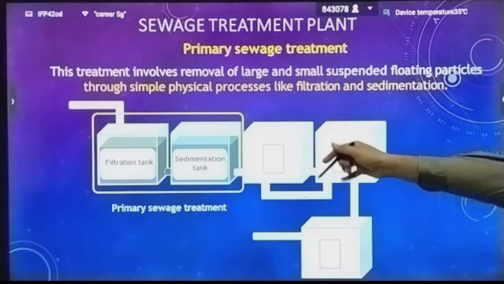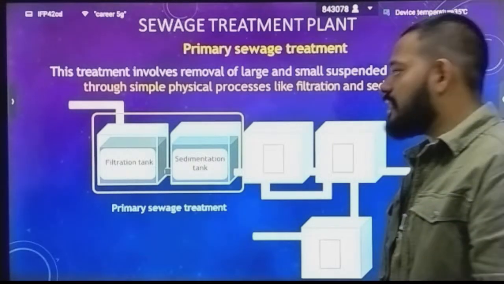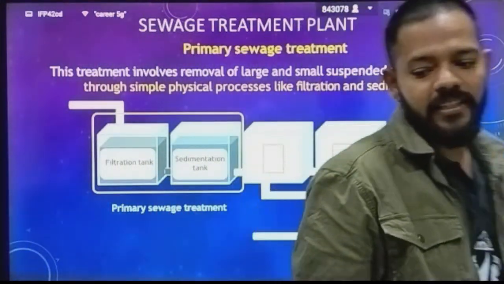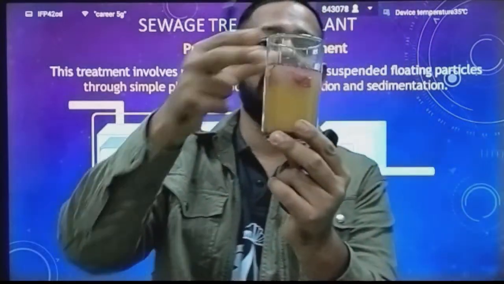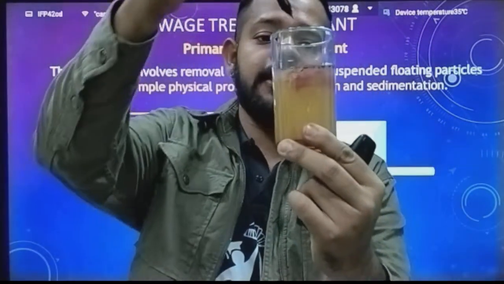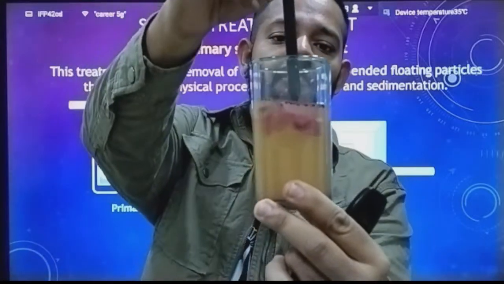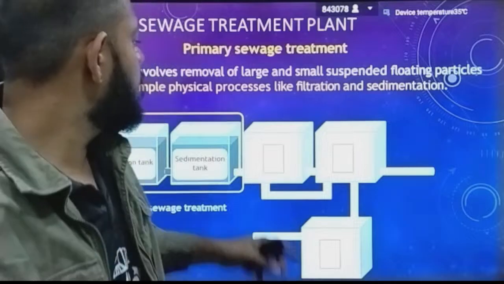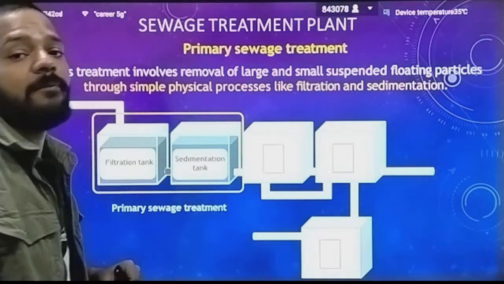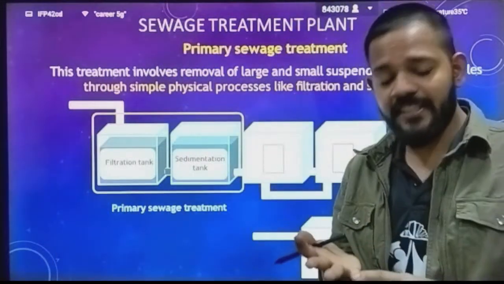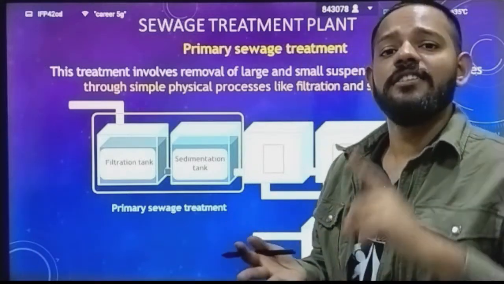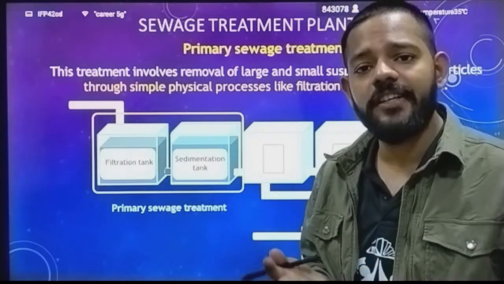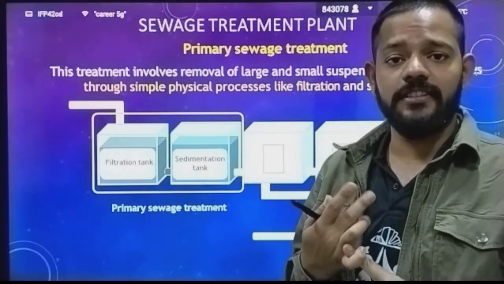Okay, so first we have primary sewage treatment, that is your physical step. Okay, this treatment involves removal of large and small suspended floating particles, just like in this water. Okay, in this sewage sample you are seeing this part, the thing which is floating on the water surface, this has been removed from that sewage with the help of primary sewage treatment. Okay, in primary sewage treatment you will remove the physical waste, the hard waste, the large size waste, the waste which is not mixed inside the water, the waste which is suspended on the water surface.